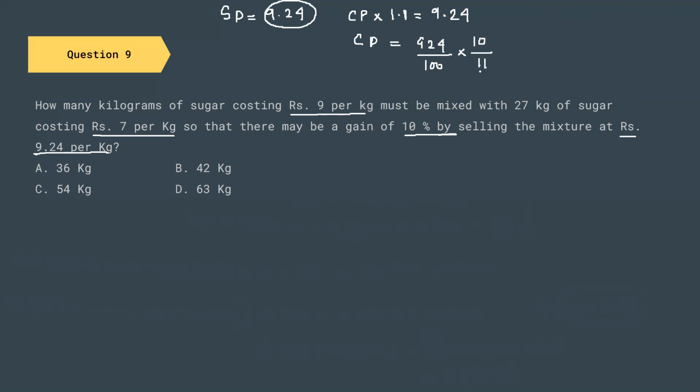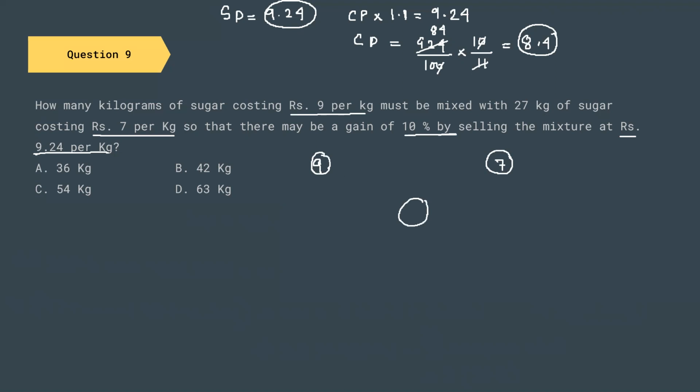Now let us check if 924 is divisible by 11 or not. As it turns out, it is divisible by 11, and this gives us 84. This 0 and this 0 are cancelled. So the cost price of the mixture is 8.4 rupees. From the mixture equation, we know that this is our costlier sugar, this is our cheaper sugar.